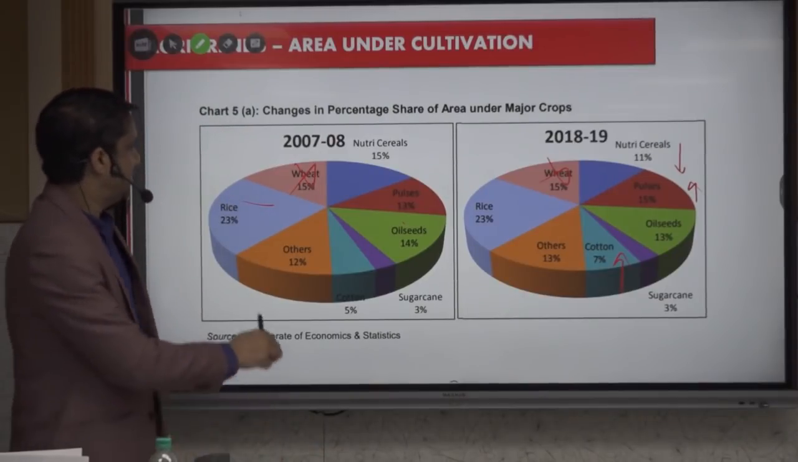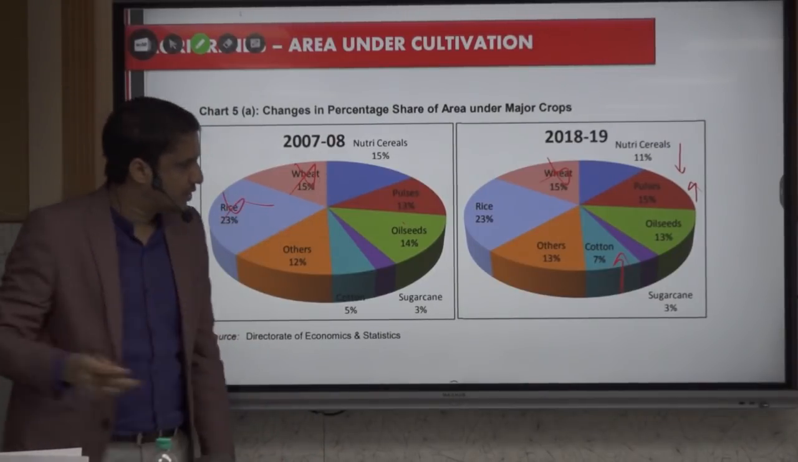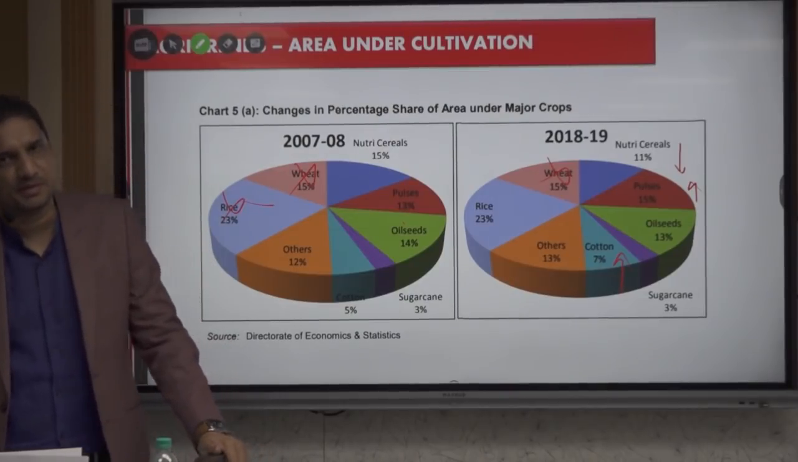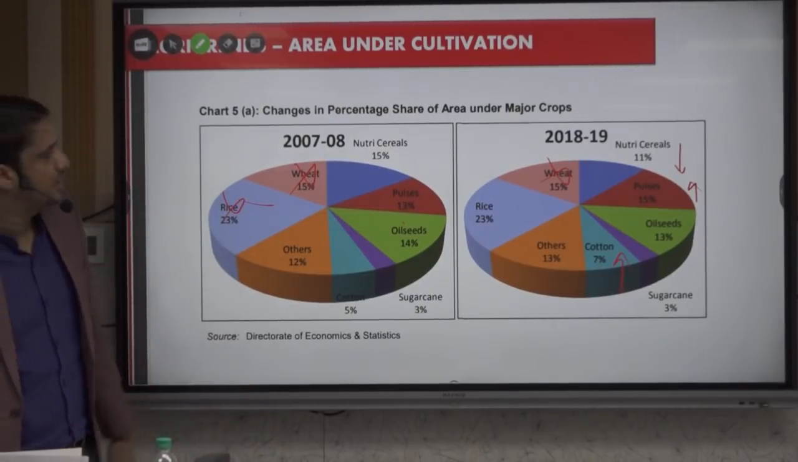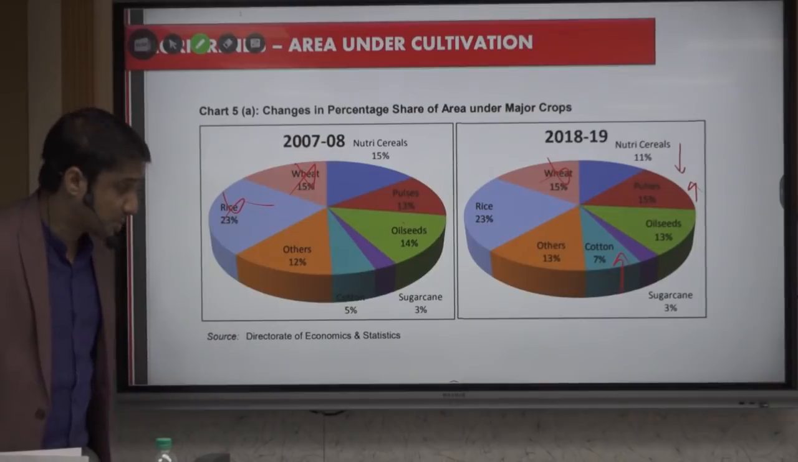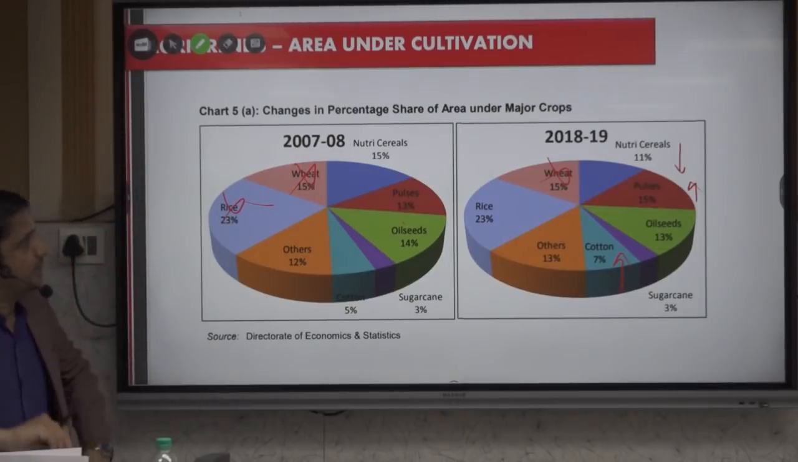The rice is again the same, so chuck it. Only 2-3 facts you have to remember from this slide. That is, Nutri cereals decreased. Most probable question. Second, pulses increased. Then we have cotton increased.